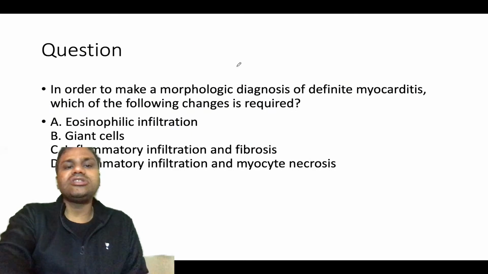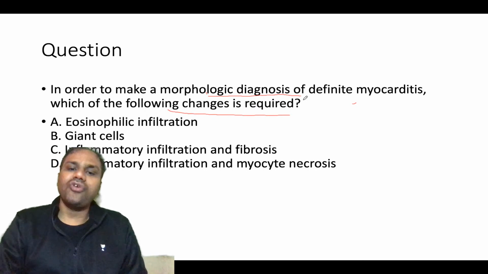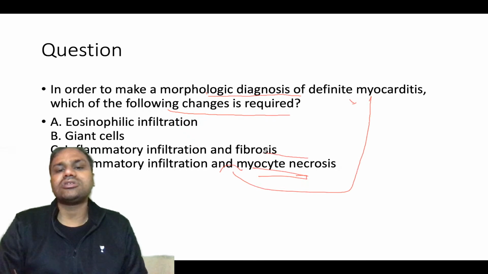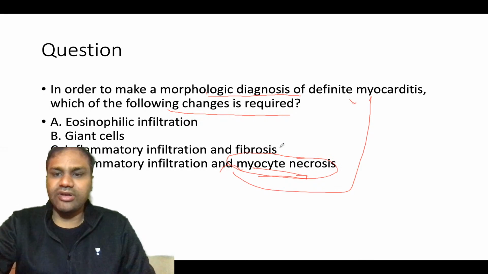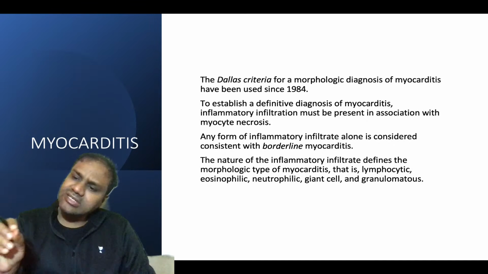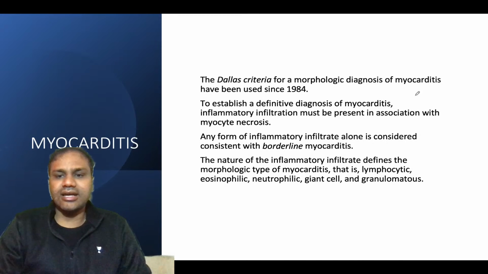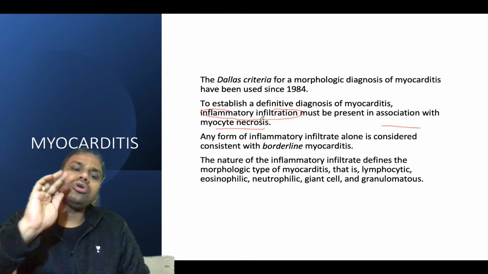Now next question: in order to make a morphological diagnosis of definite myocarditis, which of the following changes is required? So for myocarditis you need inflammatory infiltrate and myocyte necrosis. Myocyte necrosis is very important when you say myocarditis. Myocarditis is not only inflammation. The inflammation comes because of necrosis. So for a definite diagnosis of myocarditis, inflammatory infiltrate must be present in association with myocyte necrosis. Okay, this you need to know very well.